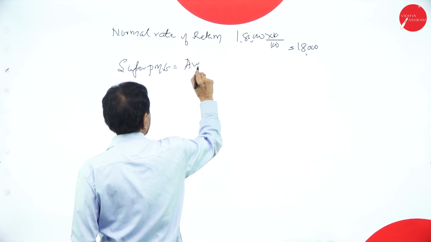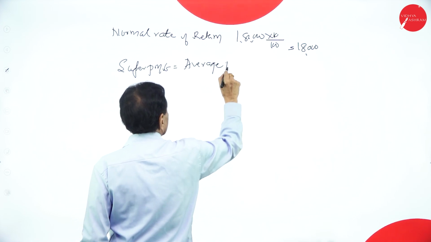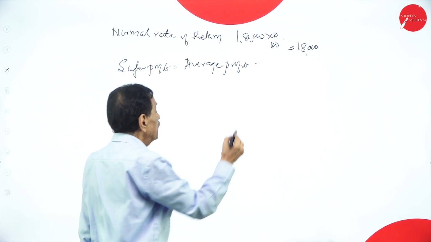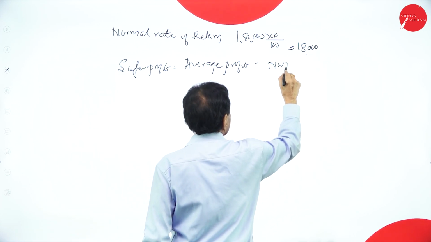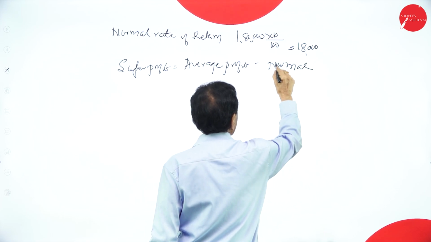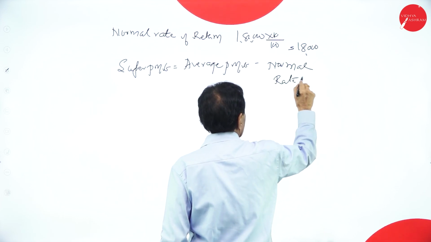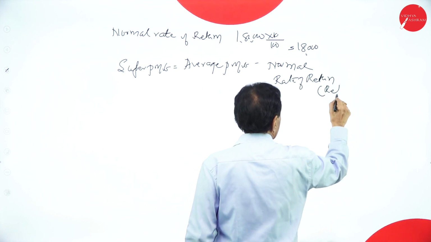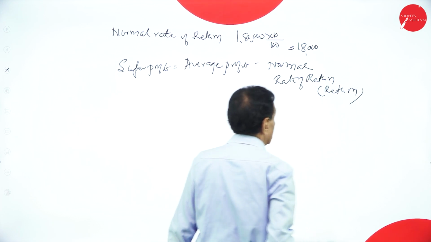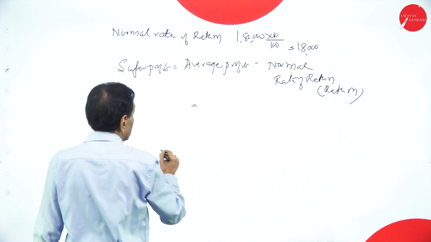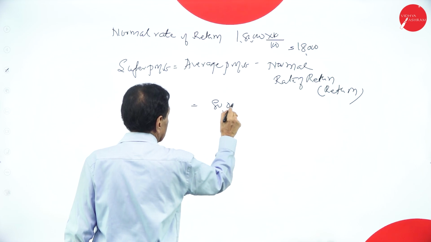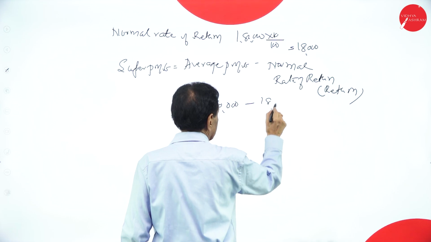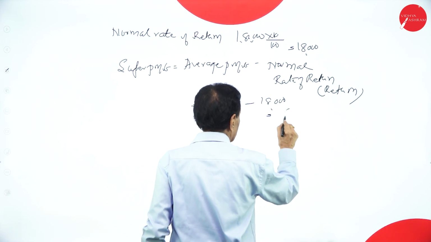average profit minus normal rate of return. What's your average profit given? 80,000. Normal rate of return 18,000. It is 62,000.